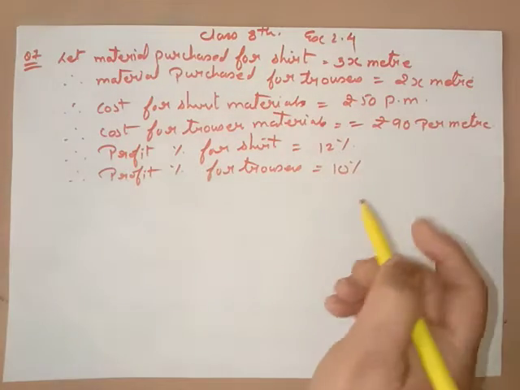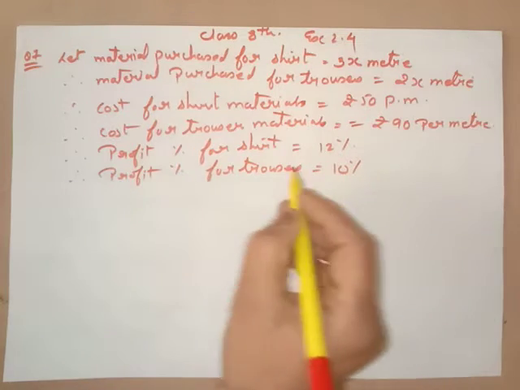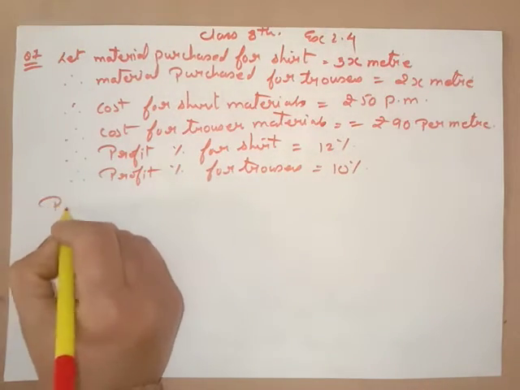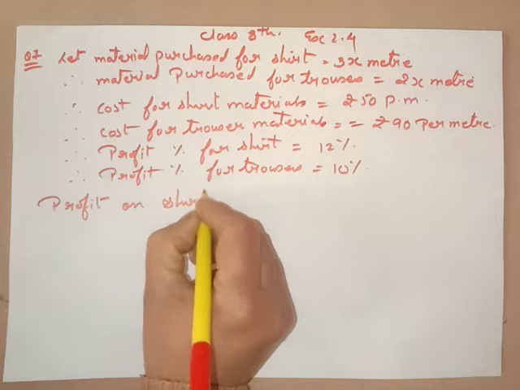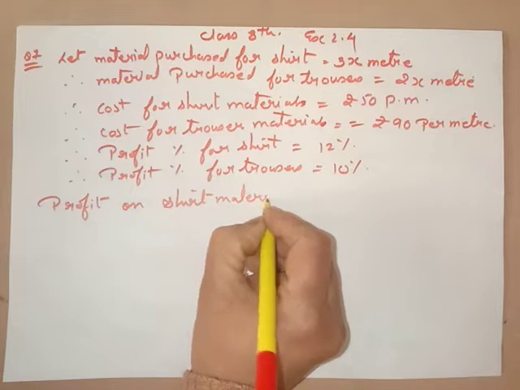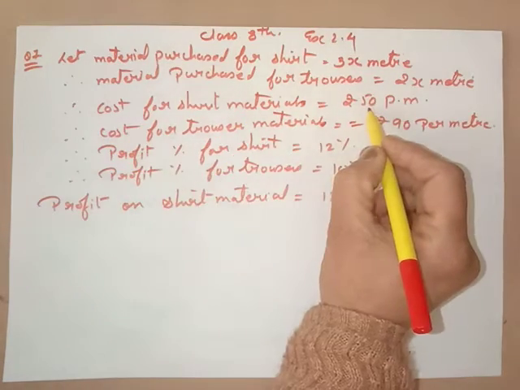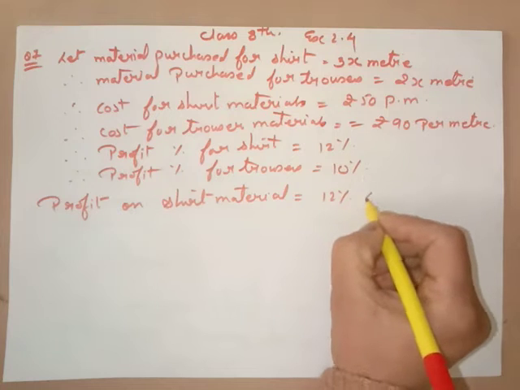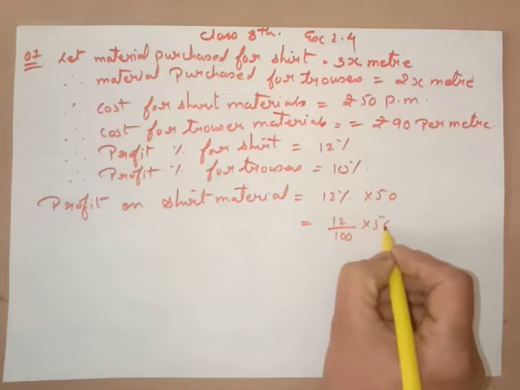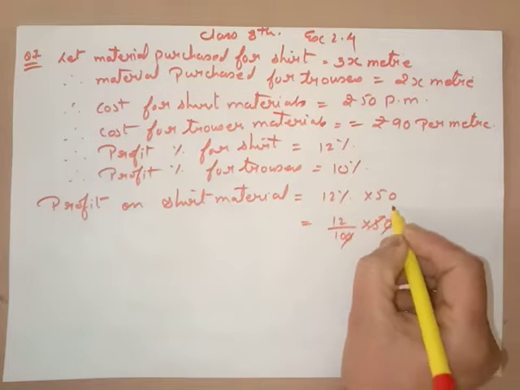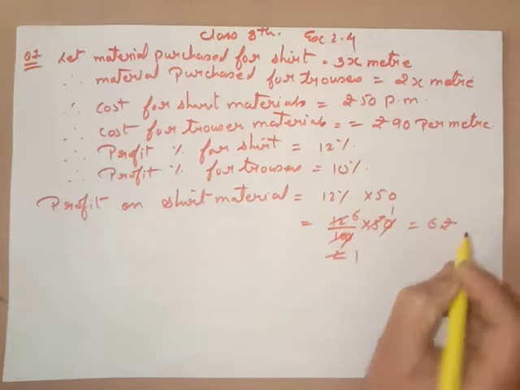Okay, now they have given us the cost also. So first we find the profit on shirt material. The profit percent is 12%, and the cost of the shirt is 50, so that will be 12 upon 100 into 50. The zeros cancel, 5 ones are 5, 5 twos are 10... so 6 rupees is the profit.